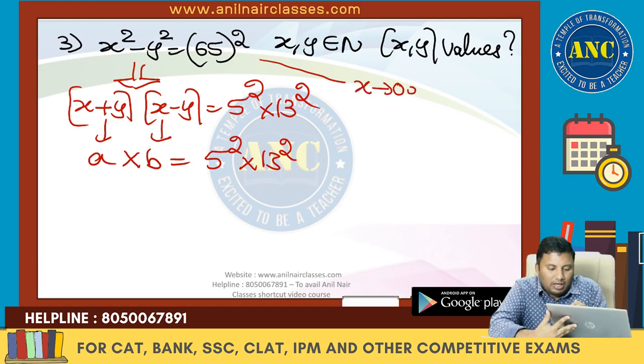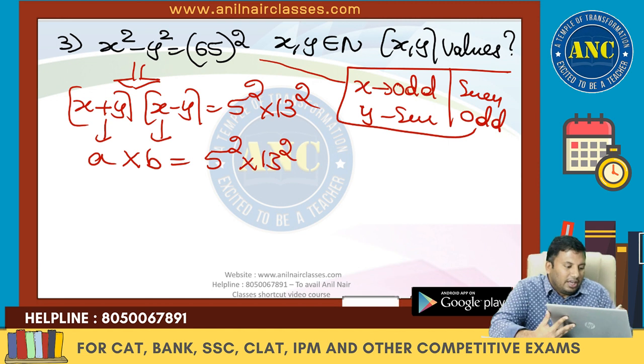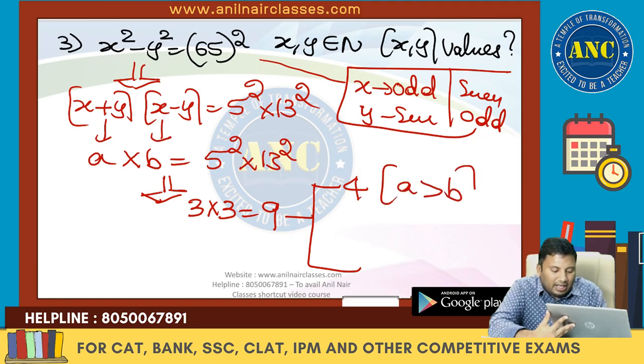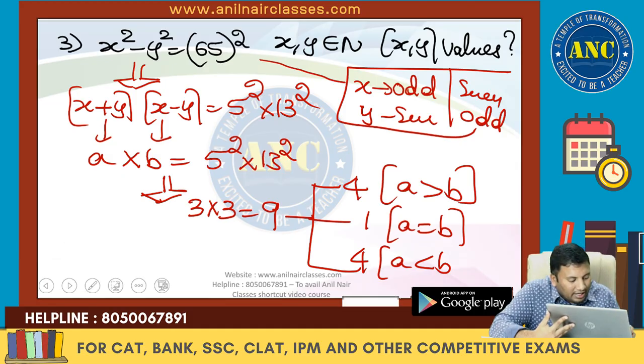This is possible when x is odd and y is even, or x is even and y is odd. The right-hand side is an odd number in this case. In how many ways can you write a number as a product of two factors? 3 × 3 is 9 cases. In those 9 cases, 4 cases have A greater than B, 1 case has A equal to B, and 4 cases have A less than B. Total 9 cases.